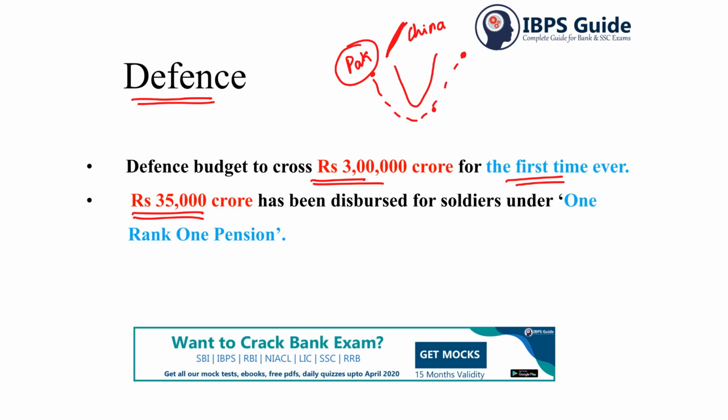So rupees 35,000 crore has been disbursed for the soldiers under OROP, that is one rank one pension, for which there was a fight before. But this has happened for the first time, that the defense provision is allocated up to 3 lakh crore rupees. This is the first time this has happened. So this is very important. So please keep this in mind.